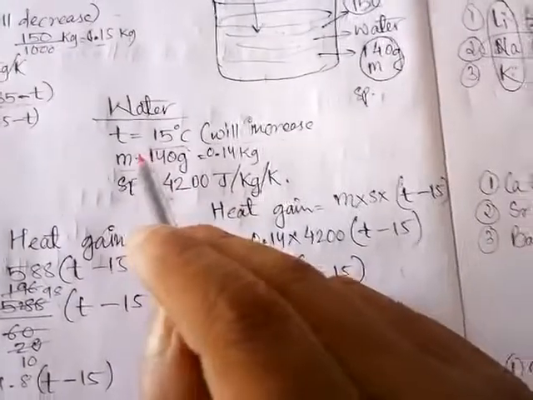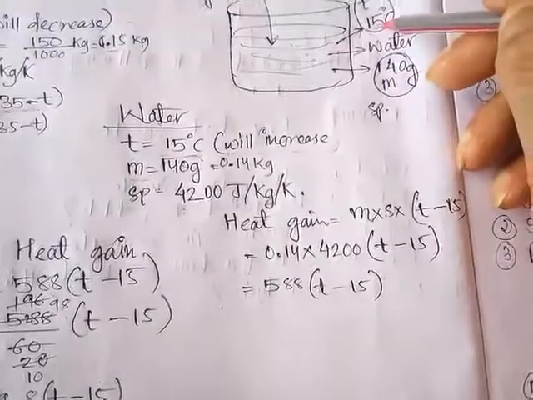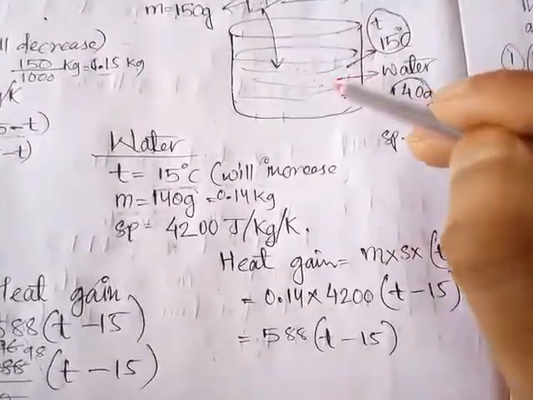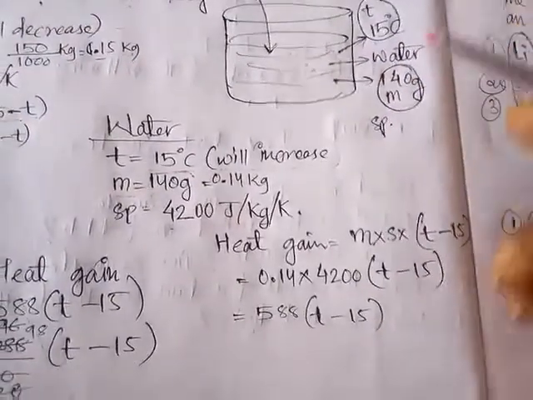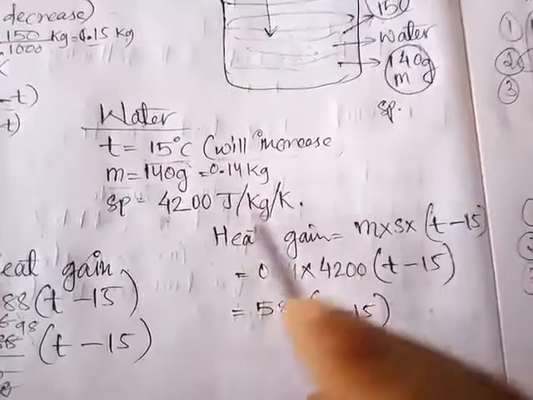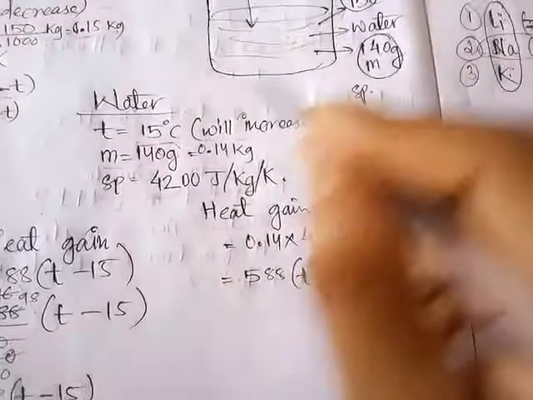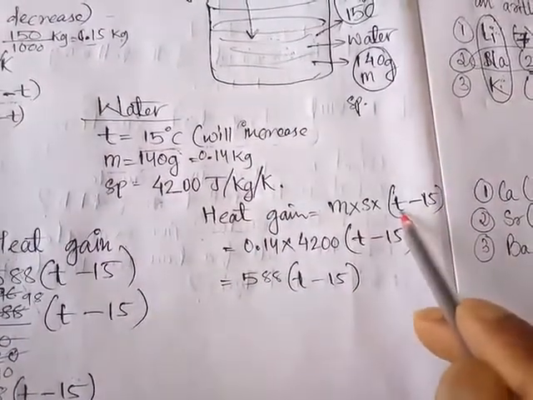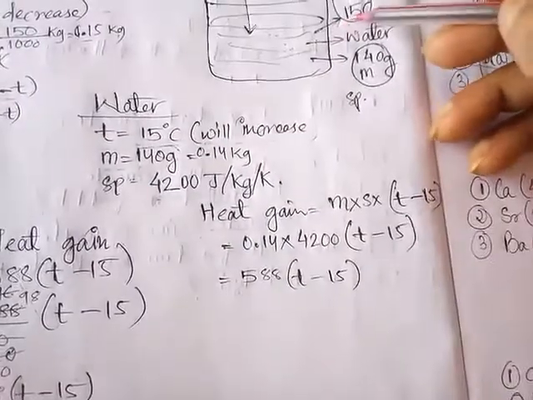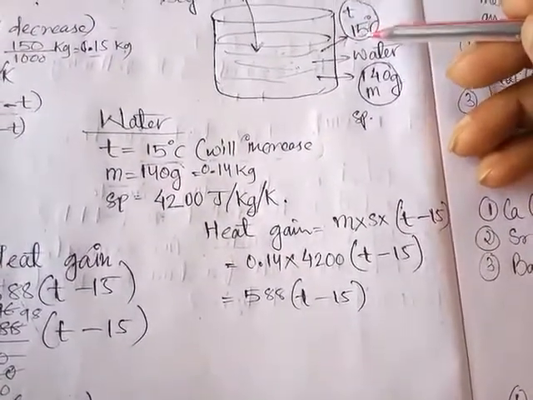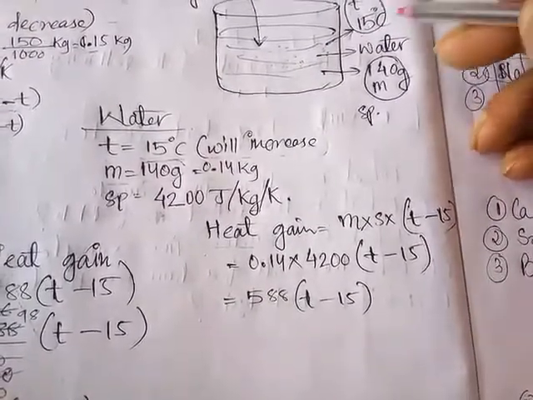Okay, for water also I have done the same. The temperature of the water is 15 degrees Celsius. Now if we put this hot copper in, the temperature of this water will increase, because this cold water will gain heat energy. So I have written the mass, specific heat and MST for the heat gained by water, so T minus 15. Why have I written T minus 15? Suppose the temperature of water is 15. Now if it increases, it will rise above 15, so T minus 15.